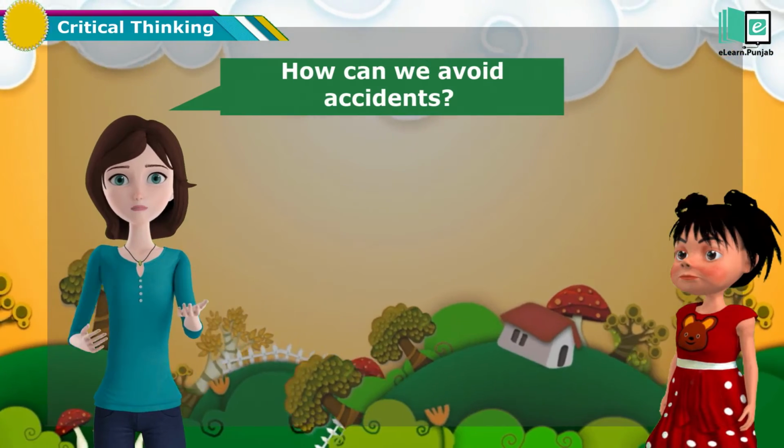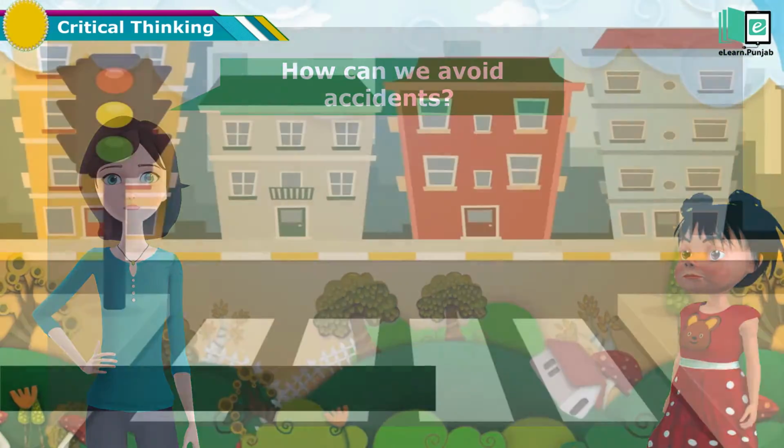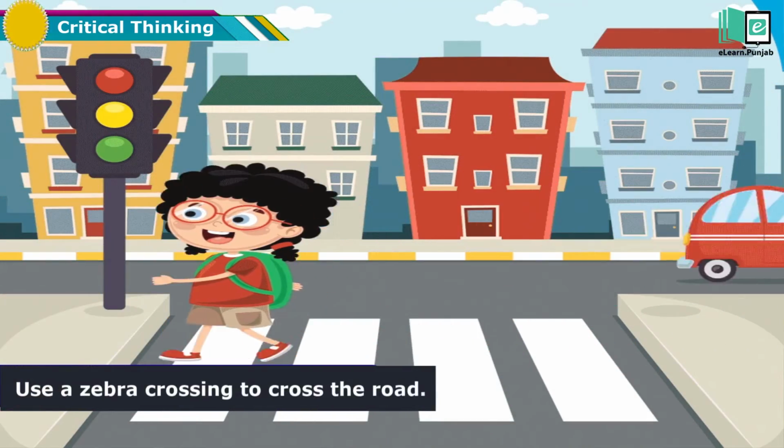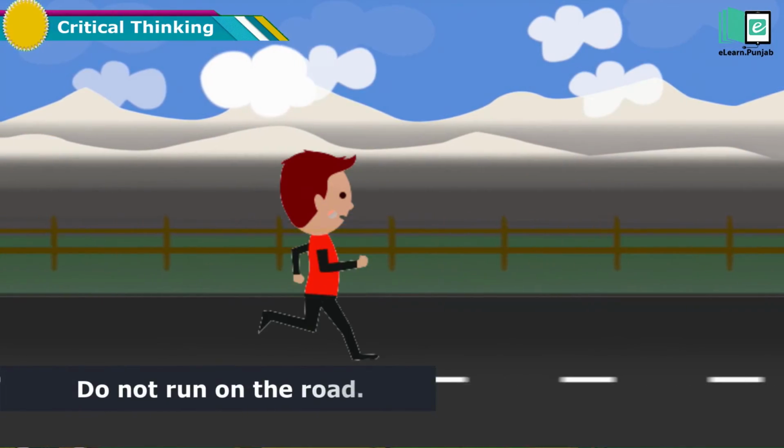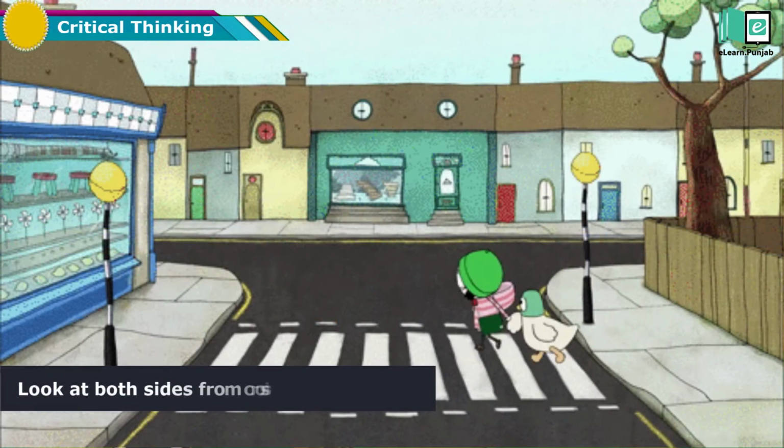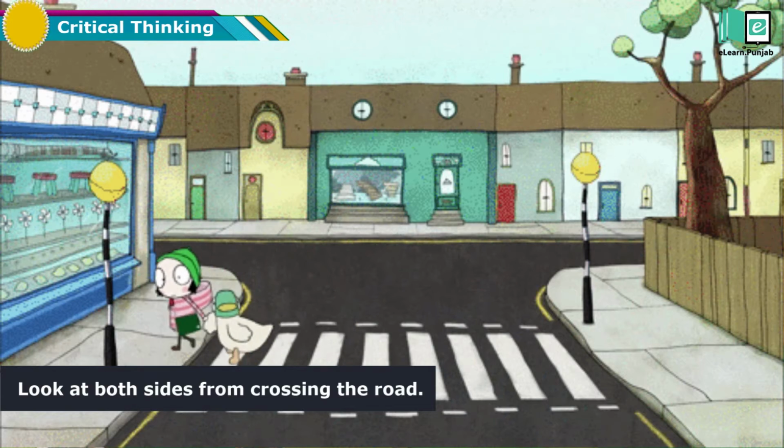How can we avoid accidents? Use a zebra crossing to cross the road. Do not run on the road. Look at both sides before crossing the road.